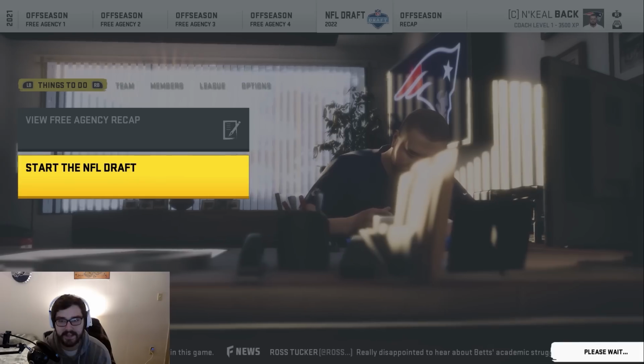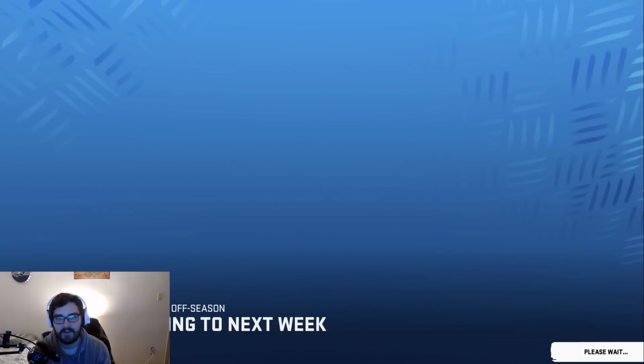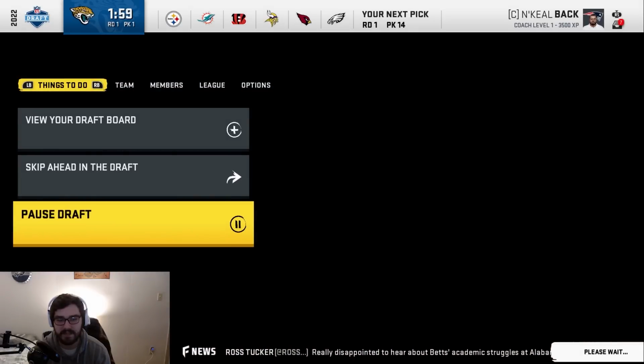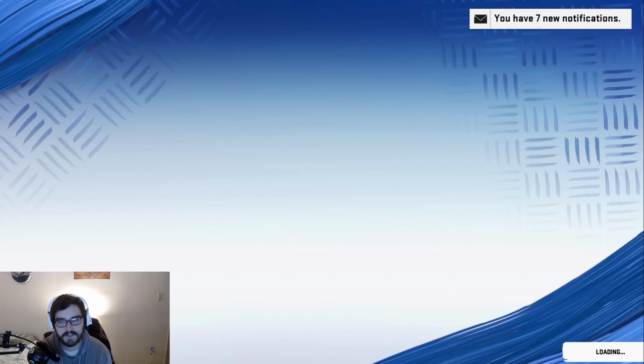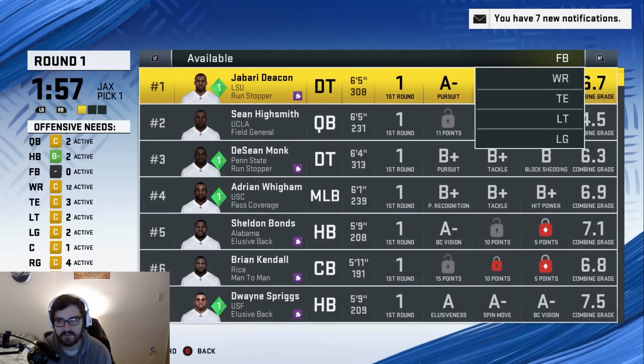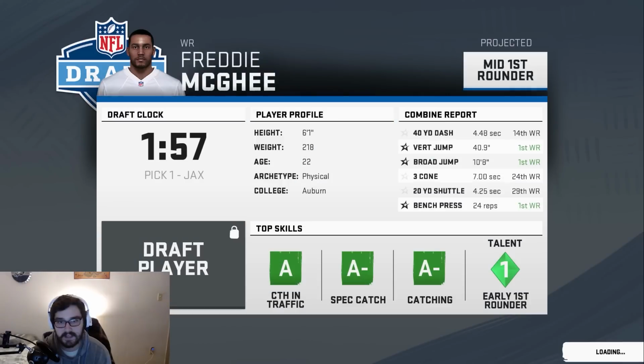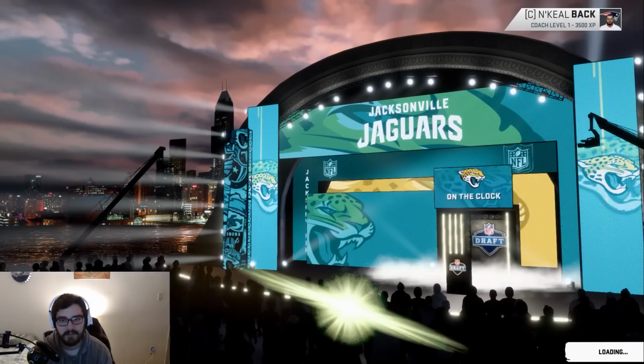I may have to trade up again to take him because we don't have a 2nd round draft pick. And I think I'm going to have to trade up into the 2nd round in order to get him. I just need to show off this one receiver. This receiver looks like potentially one of the best receivers I have ever seen in this game. Freddie McGee looks insane. I know you can get A+ for receiver. This guy doesn't have any of those, but A, catching traffic, A- spec catch, A- catching. He's not going to drop a pass. That's pretty much all that means. I would love to get him if we're able to.